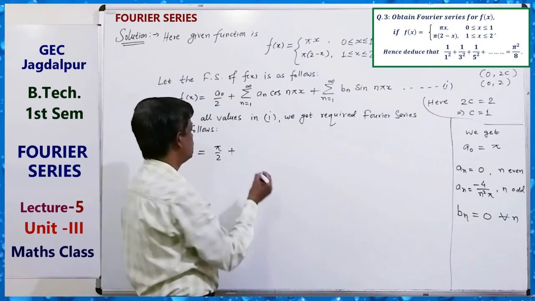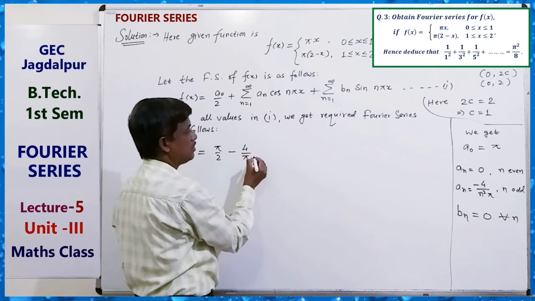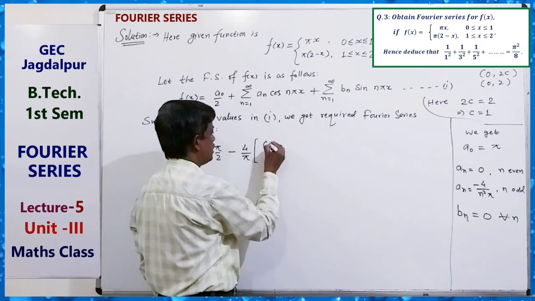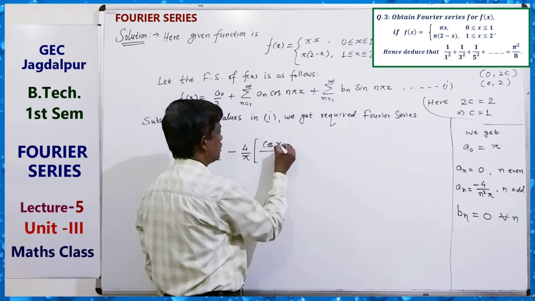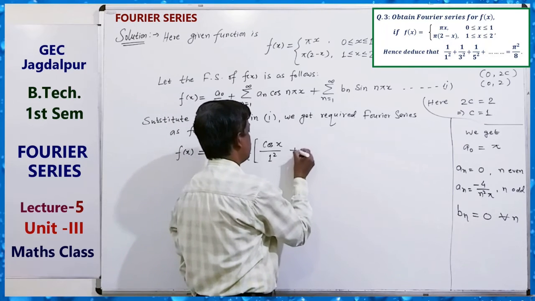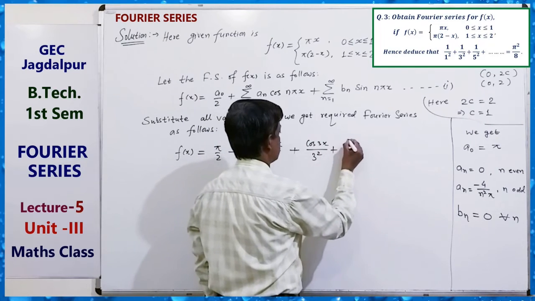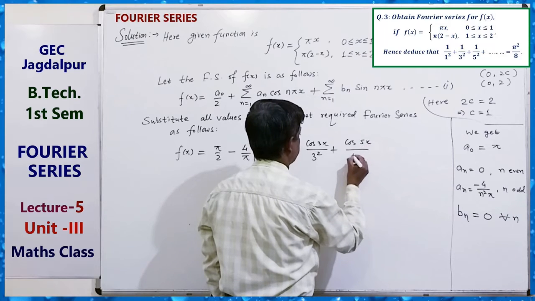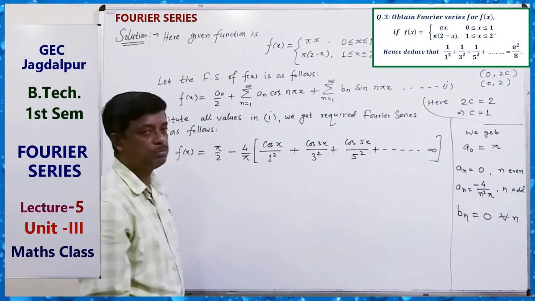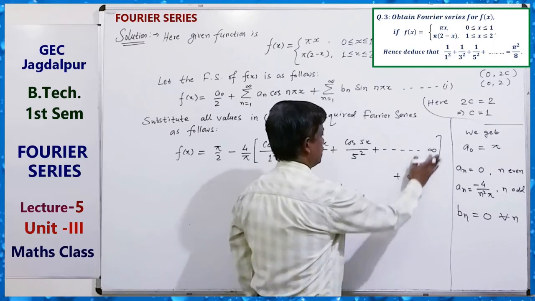Minus 4 by pi is common, so we can write minus 4 by pi times cos x by 1 square, even is 0, so cos 3x by 3 square, cos 5x by 5 square, and so on. And bn is 0, so plus 0. So we can write here also.